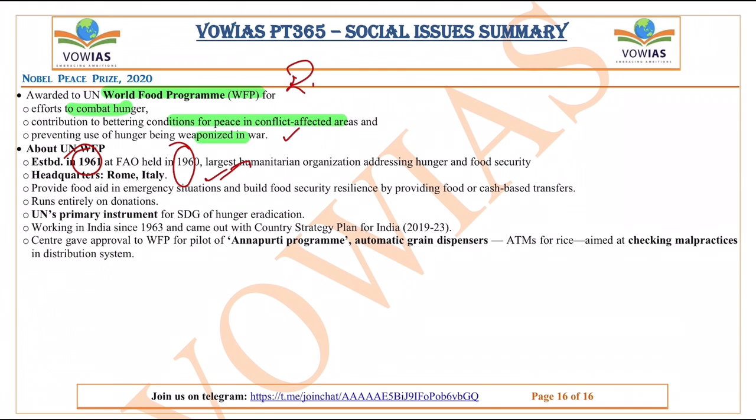Okay, it's the UN's primary instrument for the SDG of hunger eradication, and the Centre gave approval to the World Food Programme for a pilot of the Annapurti program, the automatic grain dispenser. That means it is like an ATM for rice, and it is aimed at checking malpractices in the distribution system. Okay, so that's it, guys, for this lecture.